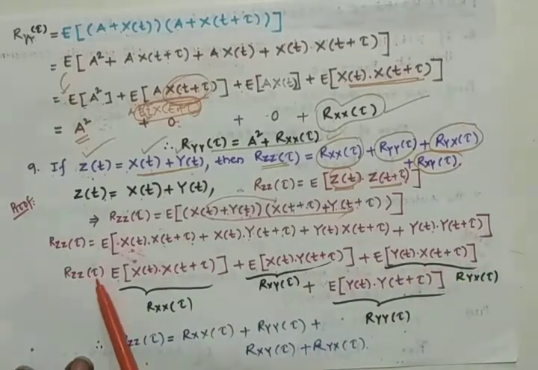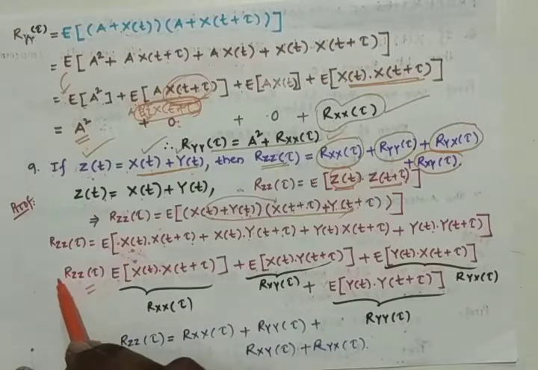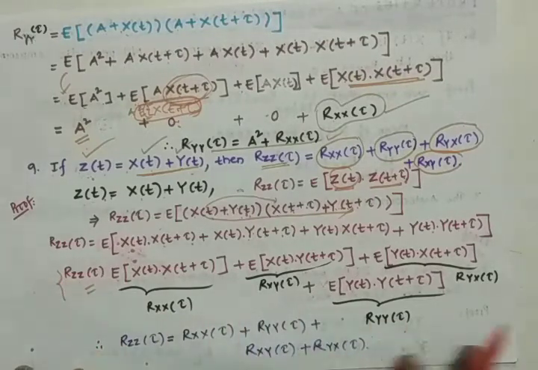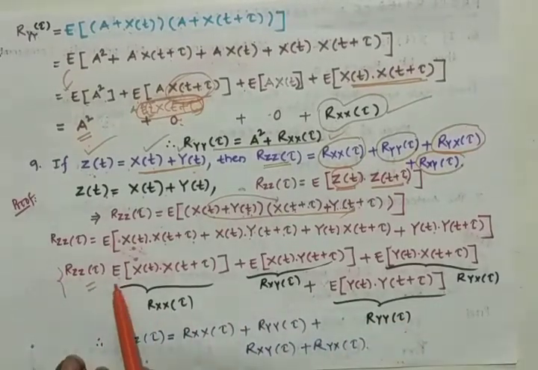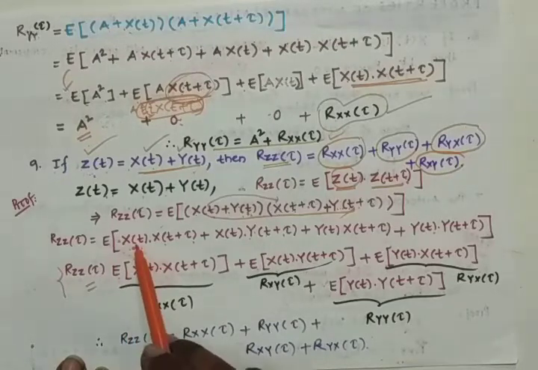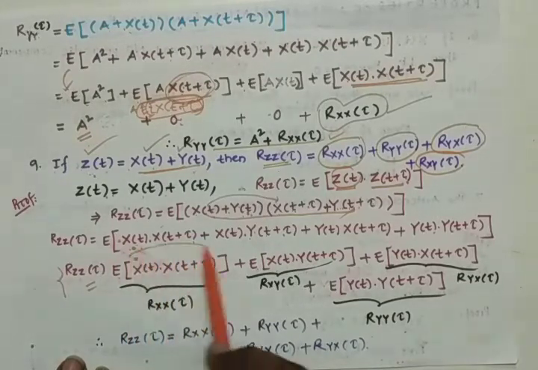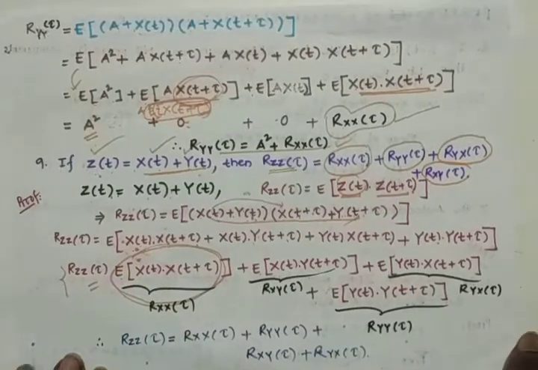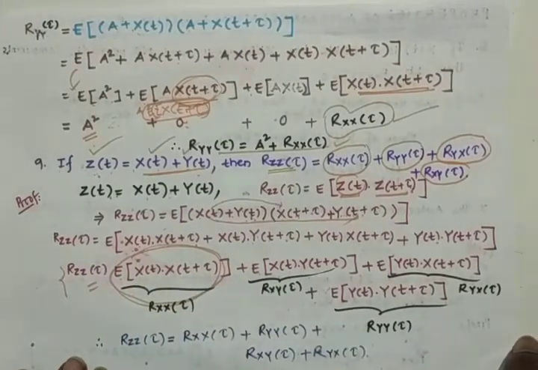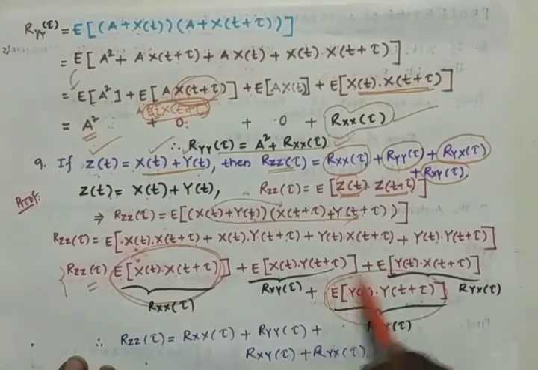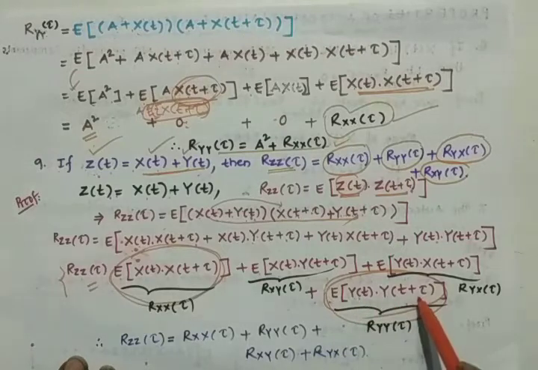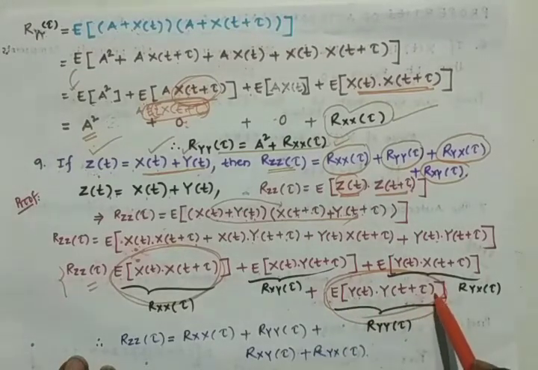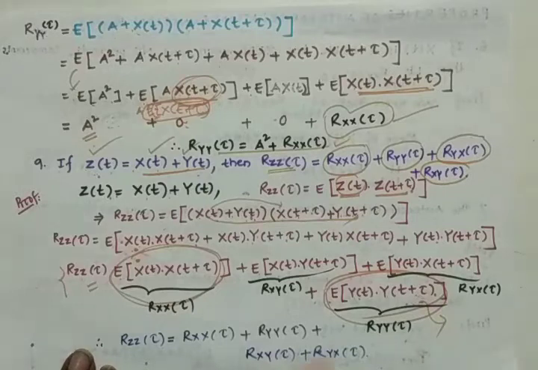Taking the first term, the expectation of x of t into x of t plus tau, we know that it is a standard formula for the correlation of the random process x of t. And coming to the last one, the expectation of y of t into y of t plus tau, it is the correlation function of y of t.